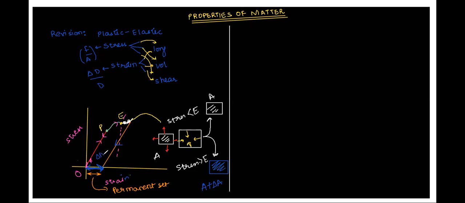So the extra amount of strain, that is delta A by A, or let's say delta L by L, or maybe delta V by V, depending upon whether it is longitudinal, volumetric, or tensile. That is a different matter altogether. I think I said delta A by A, it should be tan theta. Whatever. The point is, after removal of the force, whether the object will return to its original dimensions depends on whether we are within the elastic limit or have crossed the elastic limit and gone to the plastic zone. That is the fact.